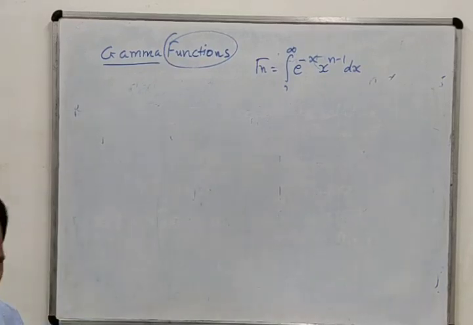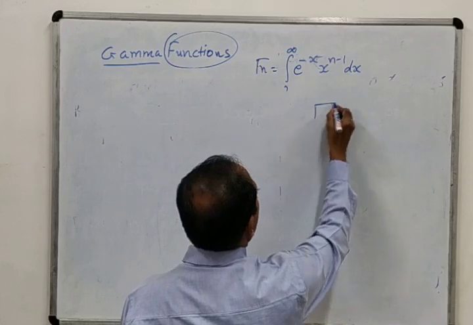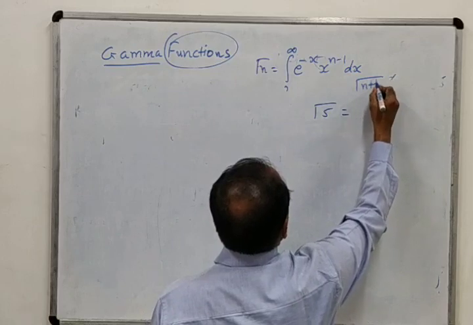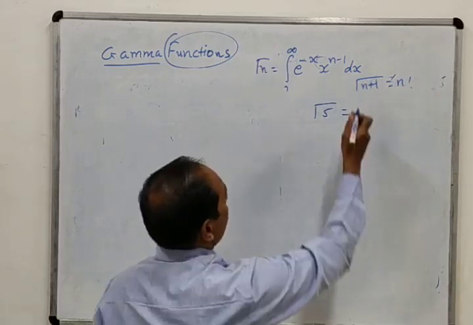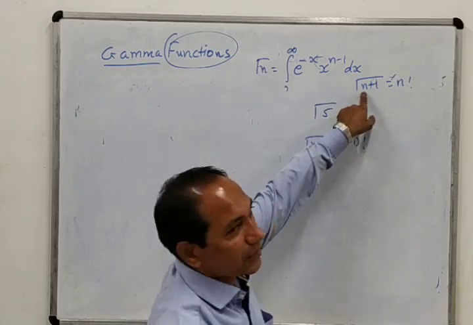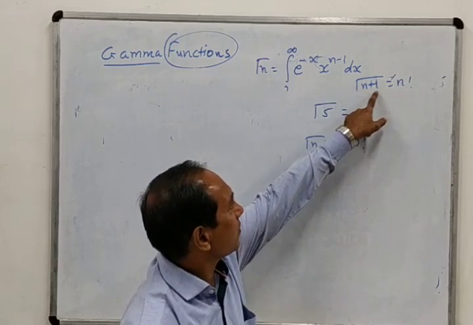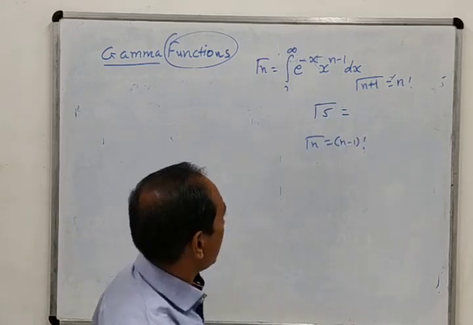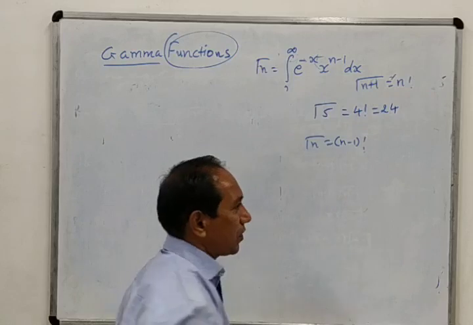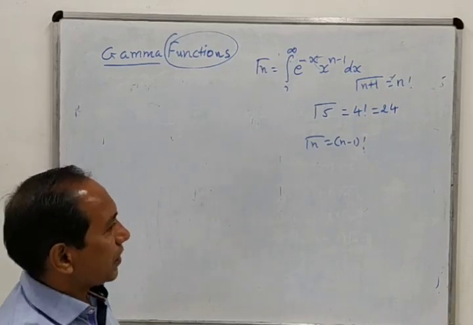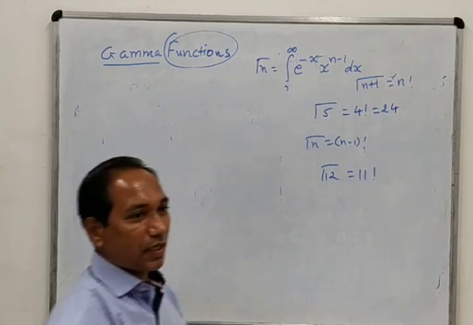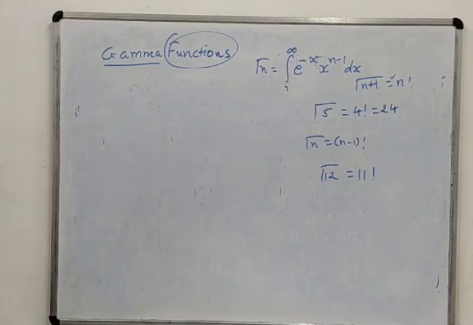So here, if we are asked to find out gamma 5, what can we write? Actually, we know that gamma n plus 1 equal to n factorial. So gamma n equal to n minus 1 factorial. Obviously, because if we replace n by n minus 1, then n minus 1 plus 1 is n. So what is gamma 5? Gamma 5 is 4 factorial. And we know that 4 factorial is nothing but 24. Similarly, we can find gamma 7, gamma 8, gamma 12. This is nothing but 11 factorial. Okay? So we can find out such values.